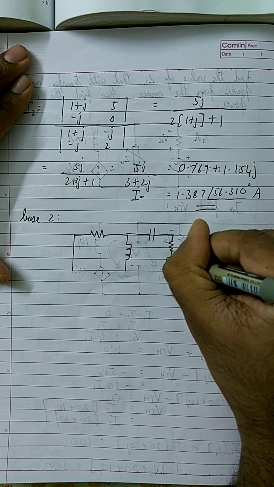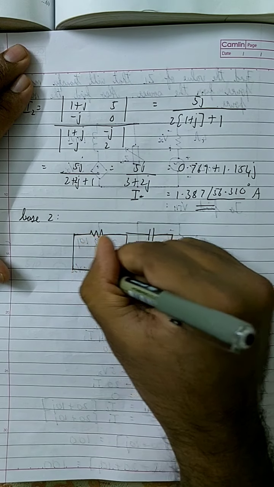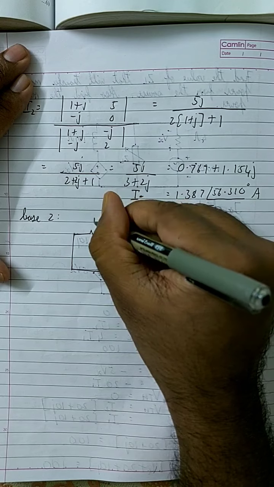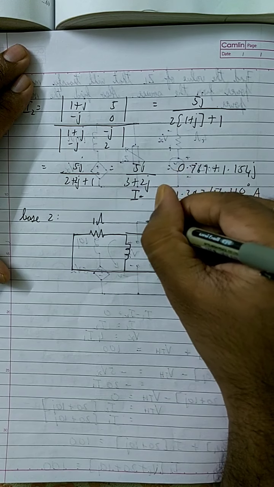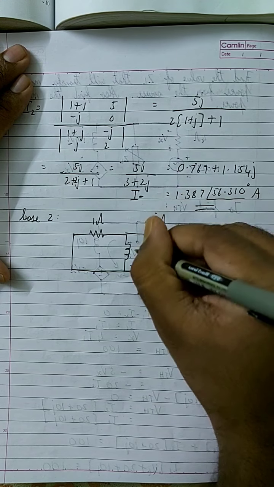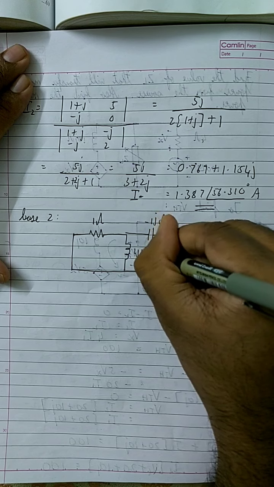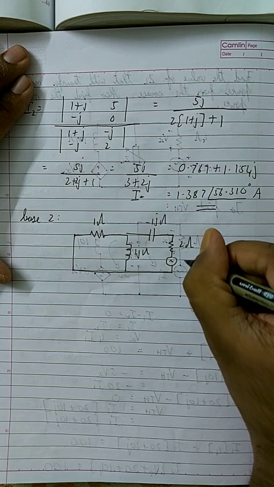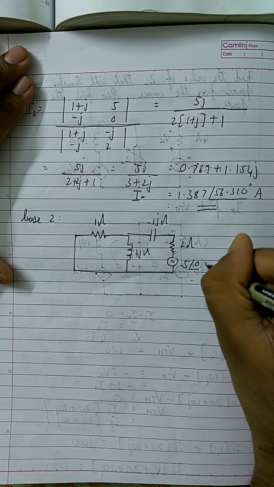So now I changed the position of the voltage source and the response. This is 1 ohm, this is minus 1j ohm, this is 1j ohm, and this is 2 ohm. Now this is the 5 angle 0 degree voltage source.